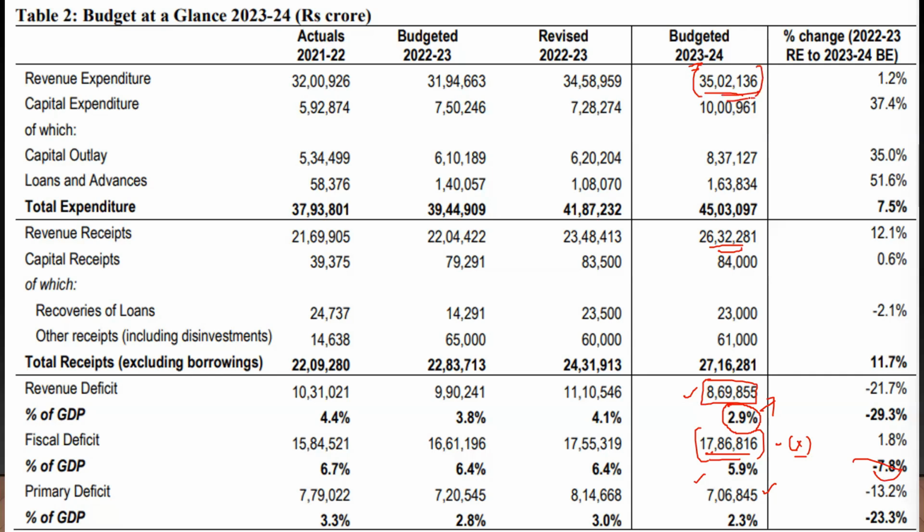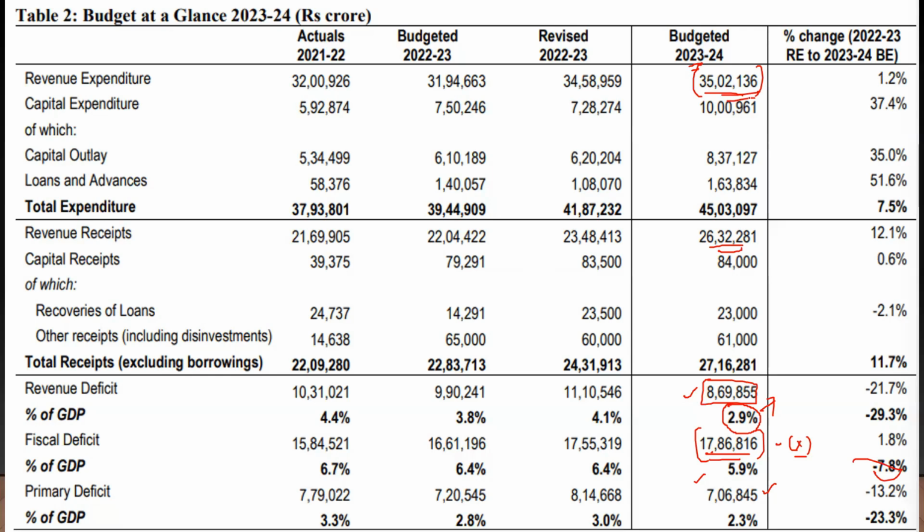In accounting practice, if there is any grant, it is put in the revenue accounts. All the grants are put under the head of revenue accounts. It's either a revenue expenditure or revenue receipt, depending upon the direction of the movement.